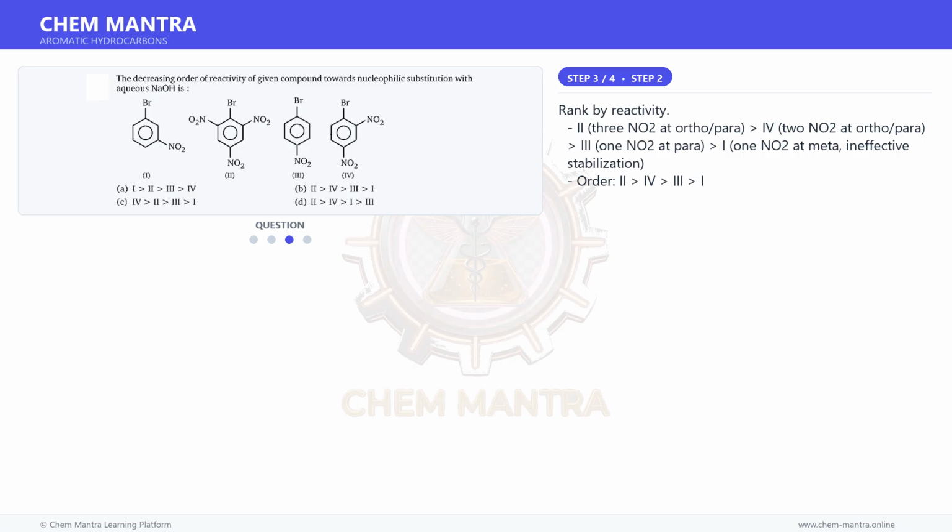Moving on to the next step. Rank by reactivity. Compound 2, three NO2 at ortho and para. Compound 4, two NO2 at ortho and para. Compound 3, one NO2 at para. Compound I, one NO2 at meta, ineffective stabilization. Order: 2, 4, 3, I.